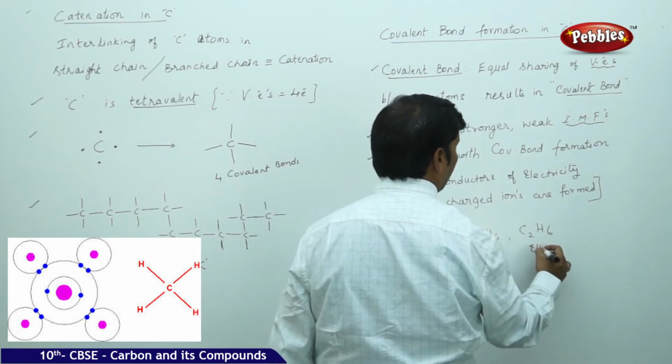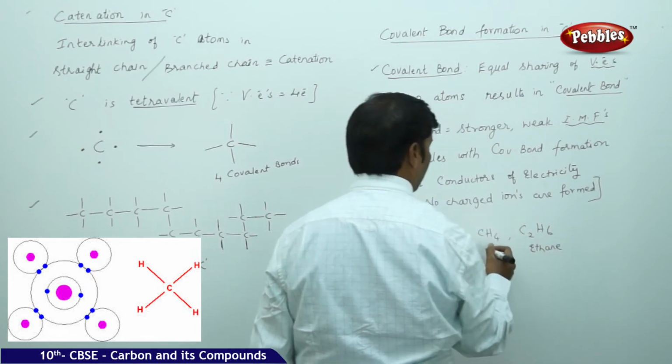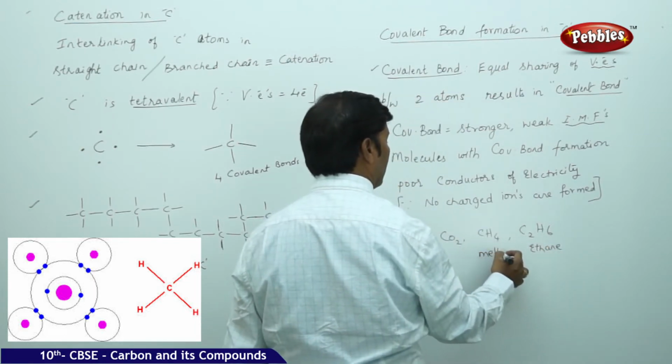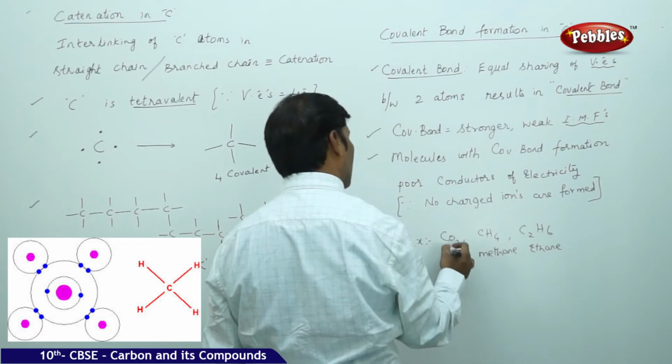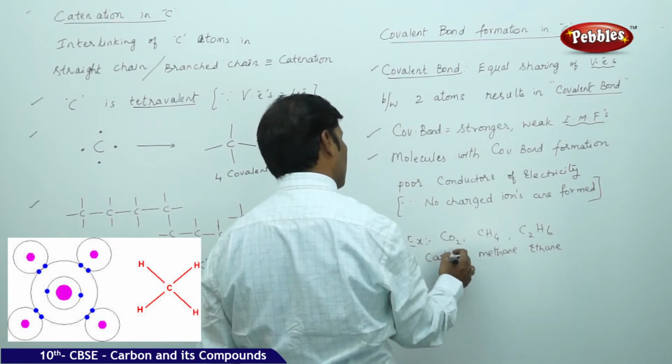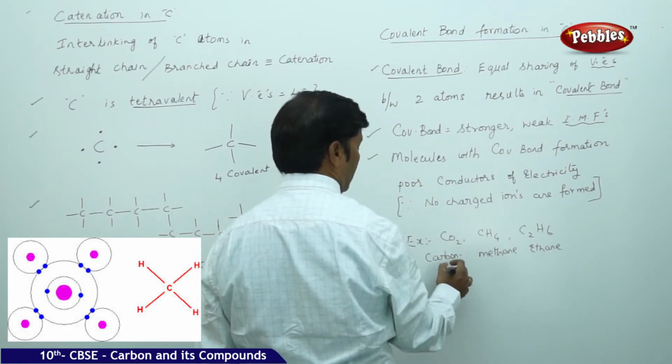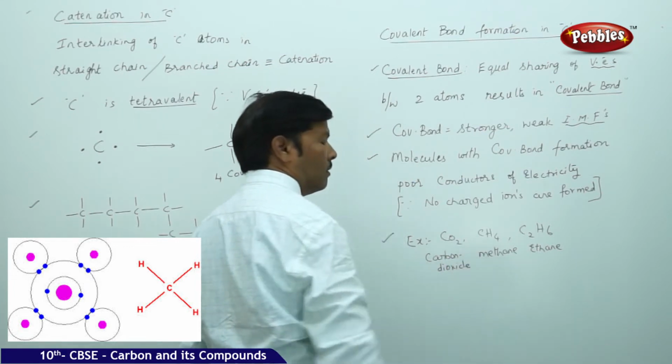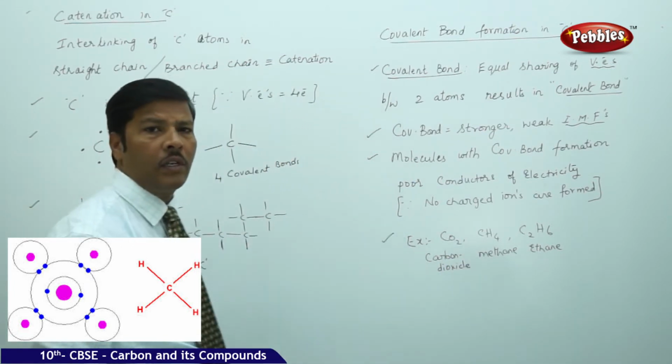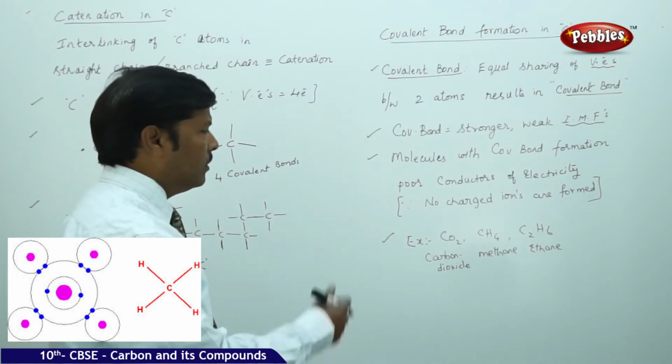C2H6 is ethane, and CH4 is methane, and CO2 is carbon dioxide. If you look into the structures of the